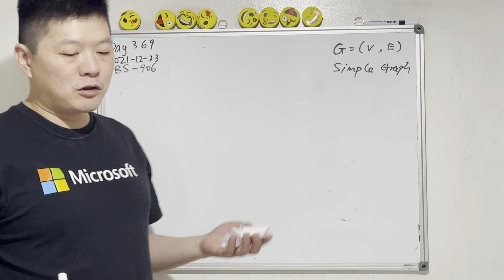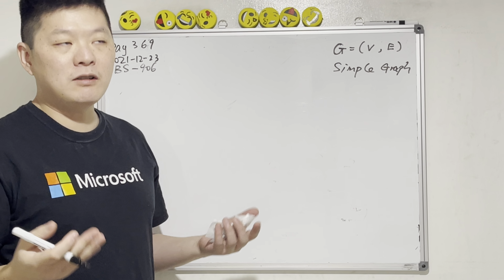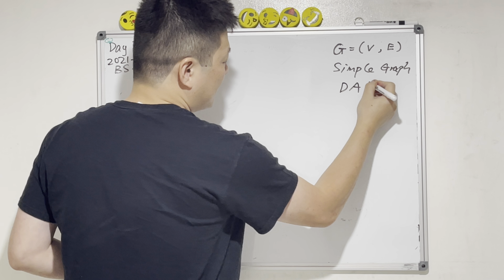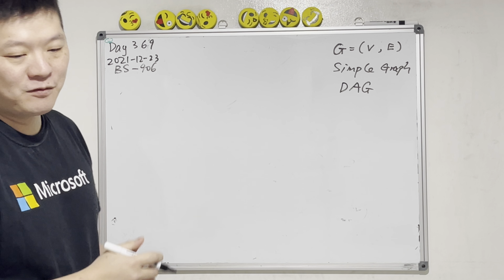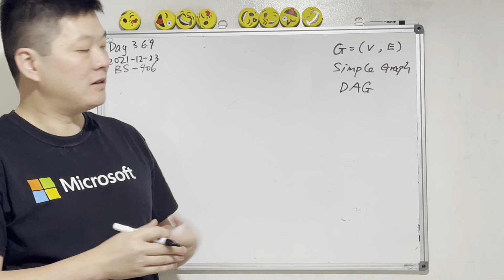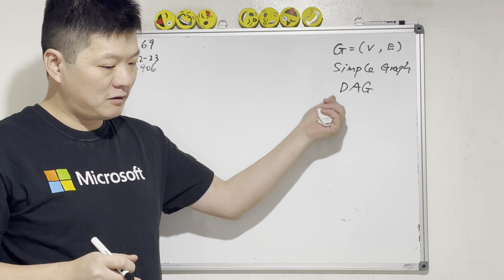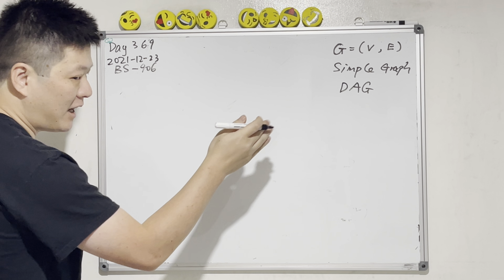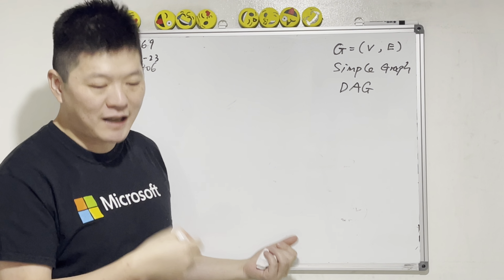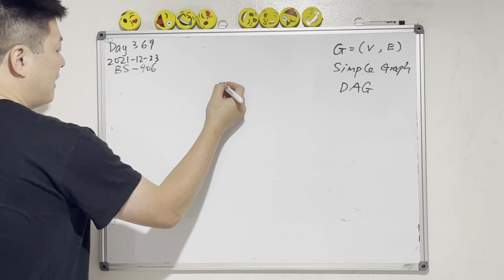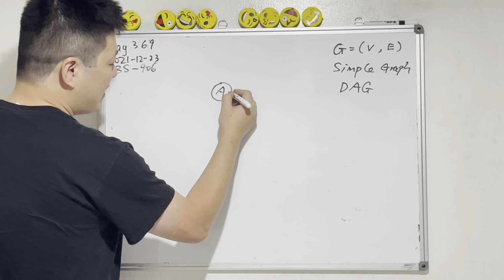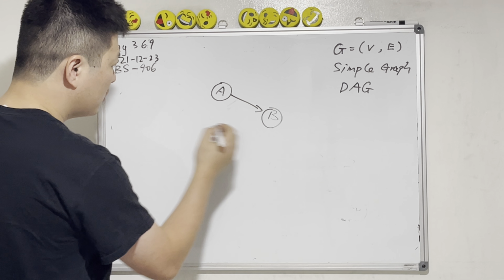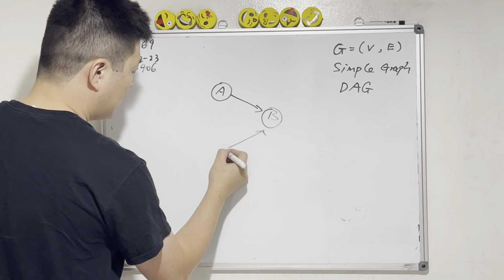Okay, so the trees are directed, DAG, yeah? What's a DAG? This is a few concepts we need to review. DAG is a directed acyclic graph. It has direction, and acyclic means there's no cycle.